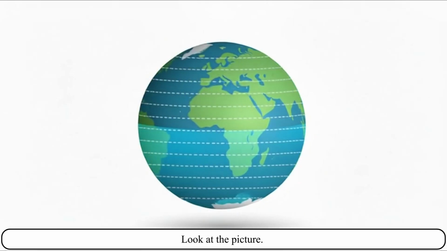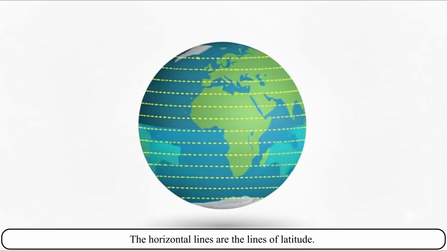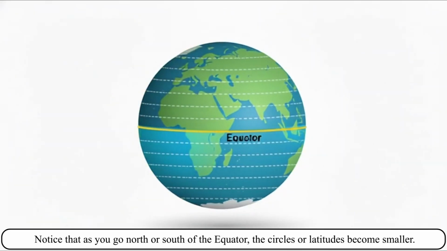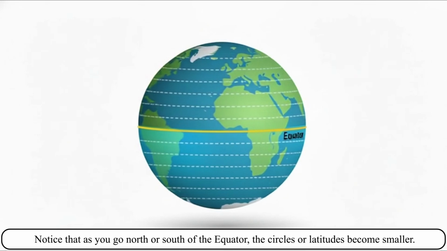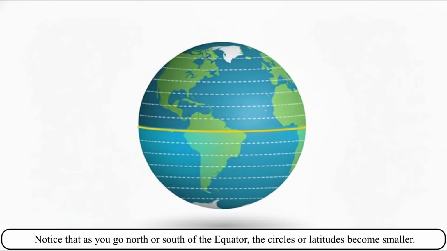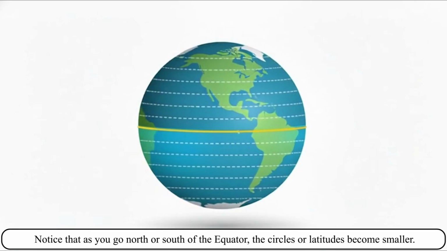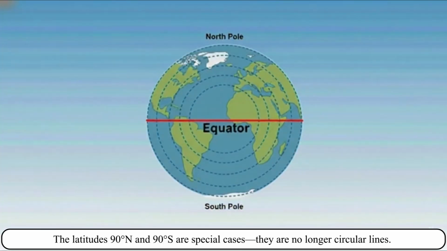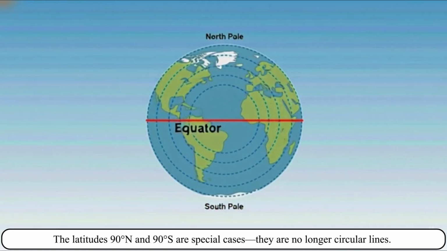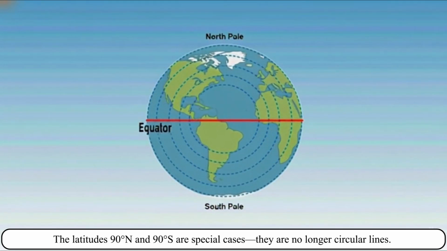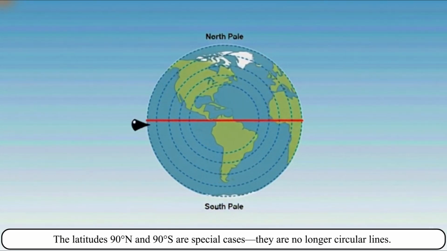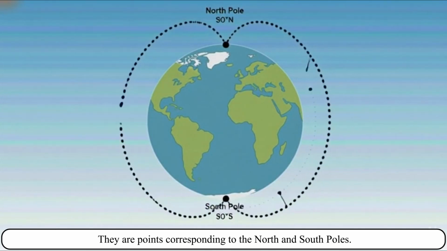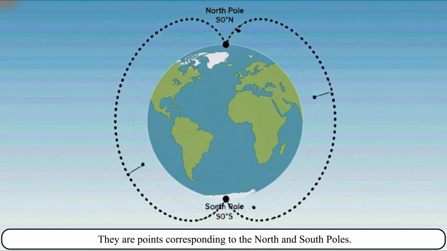Look at the picture. The horizontal lines are the lines of latitude. Notice that as you go north or south of the equator, the circles or latitudes become smaller. The equator is the biggest circle. The latitudes 90 degree N and 90 degree S are special cases. They are no longer circular lines. They are points corresponding to the north and south poles.